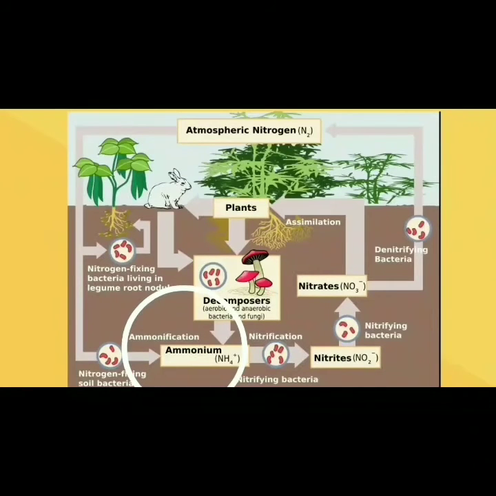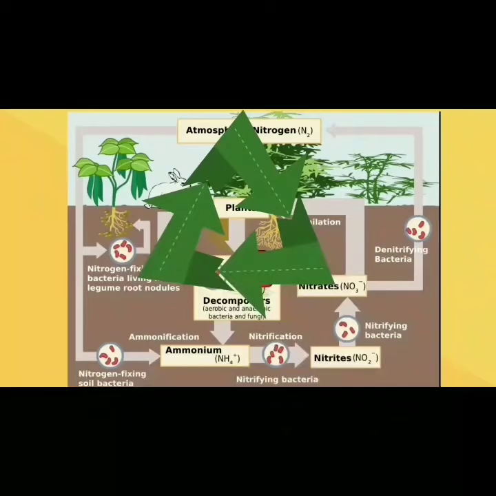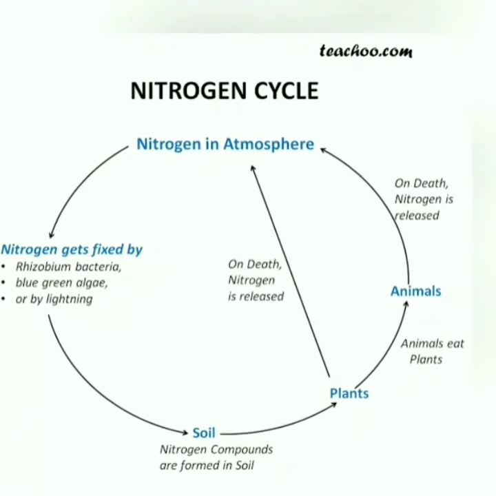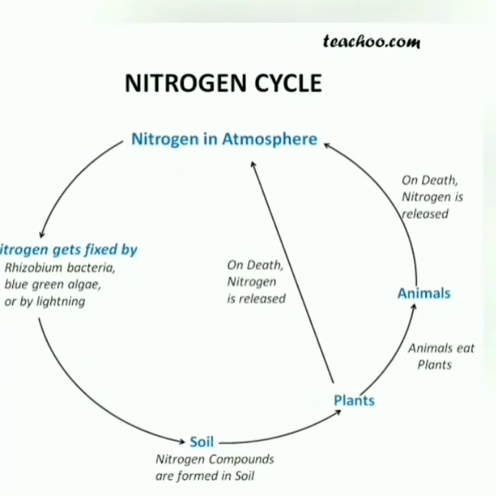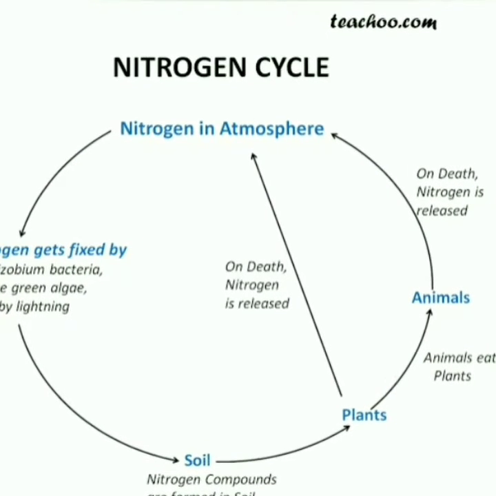But by the help of bacteria and fungi, this organic nitrogen converts into ammonia. This is called ammonification, and that is how the total nitrogen continuously cycles in different forms. This is called the nitrogen cycle. This cycle is most important because a lack of nitrogen can damage crop production and the ecosystem.